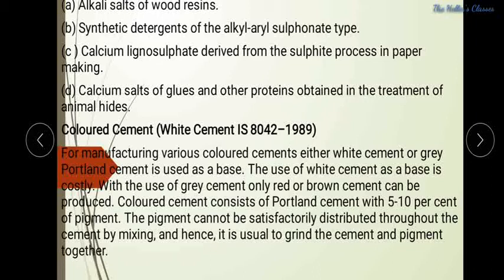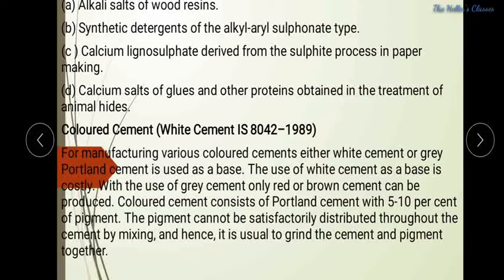And colored cement or white cement. Birla White cement is one of the well-known popular names for white cement or colored cement. For the manufacturing of these cements, we add a little bit of pigments to get different kinds of colors like white, gray, red, or other colors. Only 5 to 10% of pigments are to be added while manufacturing the cement.